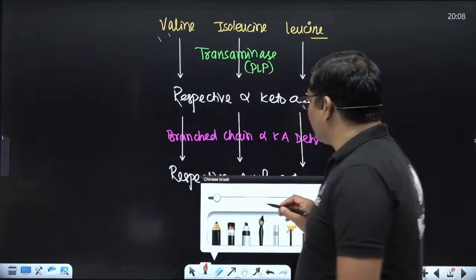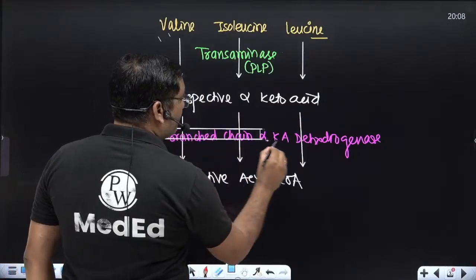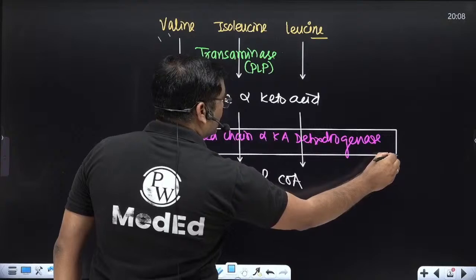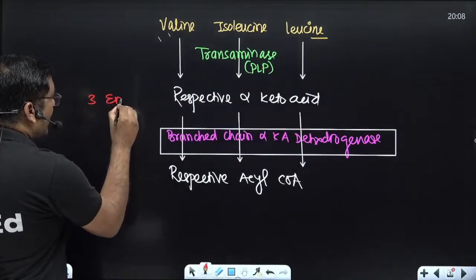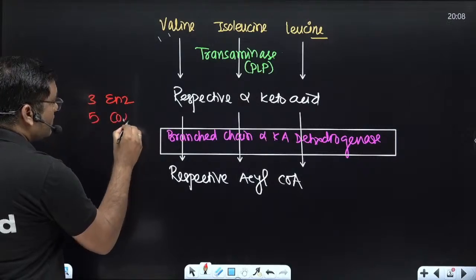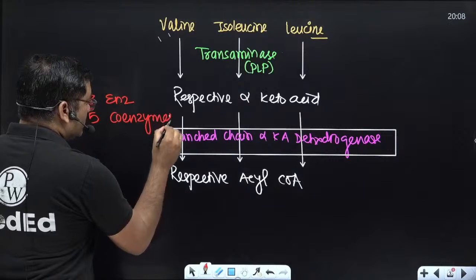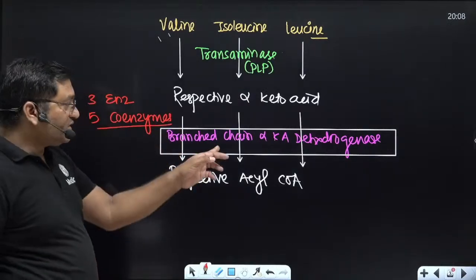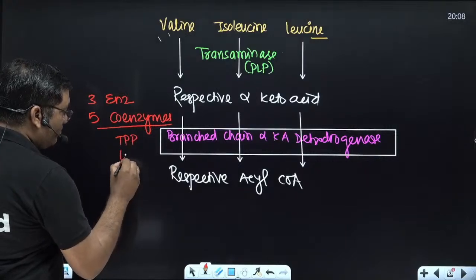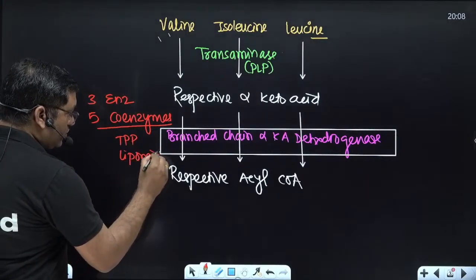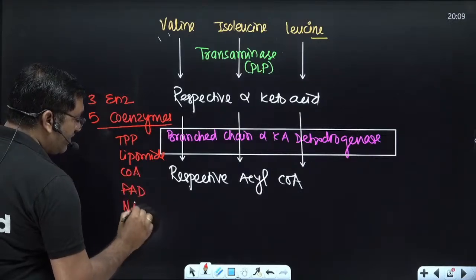It is due to a defect in this enzyme, that is branch chain alpha keto acid dehydrogenase. It is a multi-enzyme complex, composed of 3 enzymes and 5 coenzymes. So see, like the pyruvate dehydrogenase complex, it requires 5 coenzymes, that is thiamine pyrophosphate, then lipoamide, coenzyme A, FAD, and NAD. These are the 5 coenzymes.